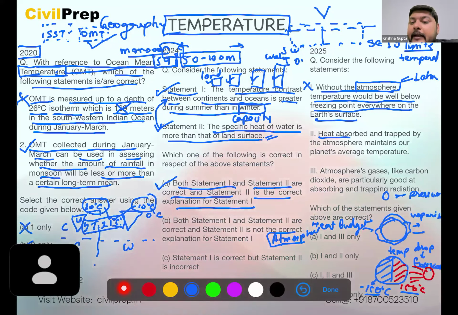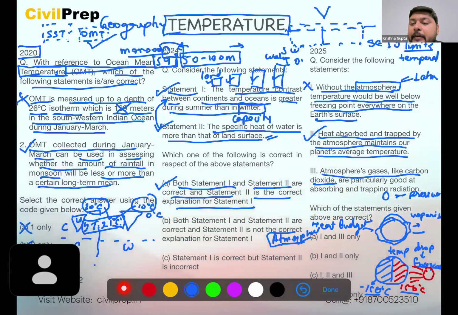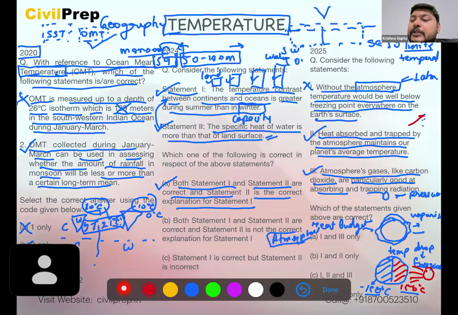Next statement. Heat absorbed and trapped by the atmosphere maintains our planet's average temperature. Yes, we can see this here. This is acting as a kind of buffer zone. Atmosphere's gases like carbon dioxide are particularly good at absorbing and trapping radiation. Yes, this is the correct statement because CO2 and other gases absorb the terrestrial radiation or long wavelength radiation, and this helps in maintaining the temperature of the Earth.